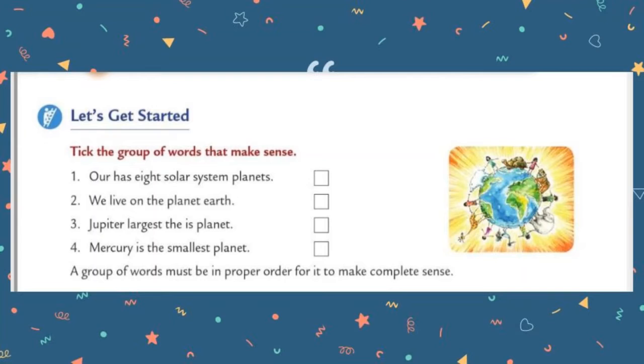Let's move to the last one. "Mercury is the smallest planet." Is it a sentence? Yes, and the last one is also a correct sentence, because it is arranged in proper order and it is a meaningful sentence also. So put a tick mark on the fourth box. Students, do it neatly and clearly in your grammar book.